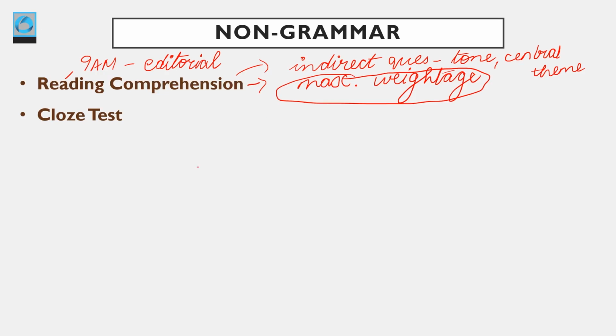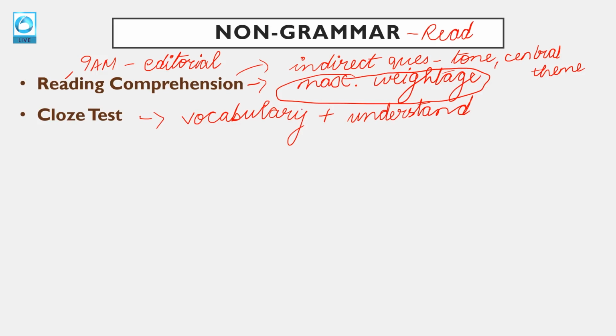Second, cloze test. This is basically to test your vocabulary also. So cloze test question, it tests both your vocabulary plus your understanding, how well you understand the paragraph. Here again your reading will help you, right? All the non-grammar chapters, basically what will help you is reading, a lot of reading and understanding. So cloze test, again, usually you get the standard question where there is a paragraph with blanks. For each blank there are 5 options. You have to pick which word will go in the blank.